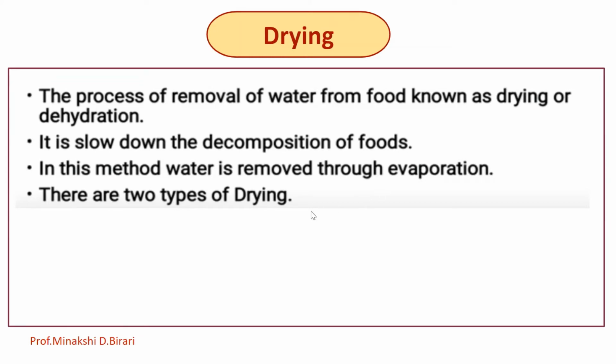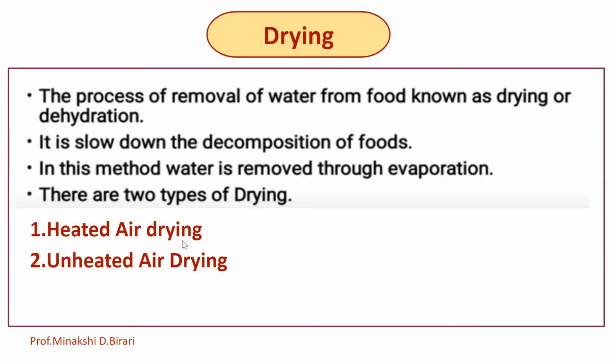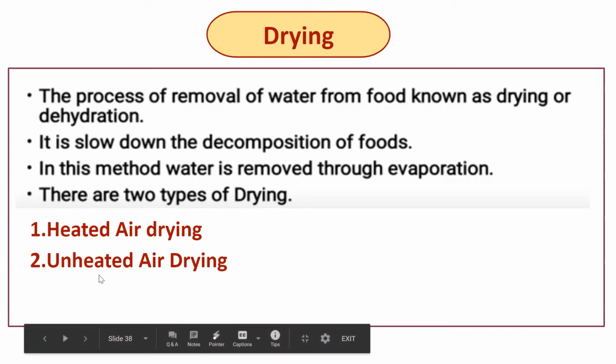Drying is the food preservation process that consists of removing food's water, which effectively inhibits the growth of microorganisms. So there are two types of drying. One is heated air drying and second one is unheated air drying.